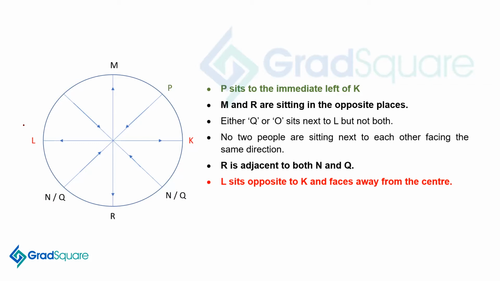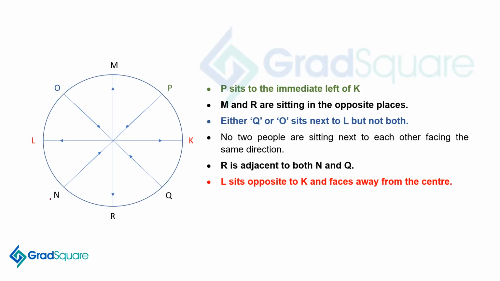Right, so we have now M, P, K, L, and R, which we have fixed. Now the next statement that we have is either Q or O sits next to L, but not both. Now see, L is here. If I mark Q here, then the only place O can come is anyway here, because we have M here, P here, K here, L here, N and Q here. So O has to be now here. So that means Q cannot be here. That means N is not here, Q is here, and N is here, and that gives us the arrangement.